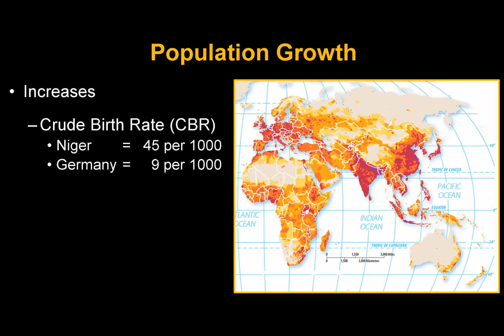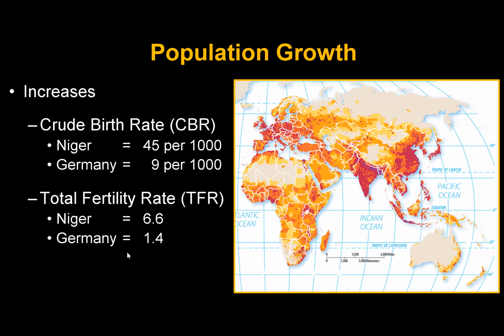I'm putting up here 2 examples that are on either end of the spectrum. Niger, which is in Central Africa, has about 45 births per 1,000 people every year. Germany has only 9. So now we can compare the rate. Another thing we can look at is total fertility rate.